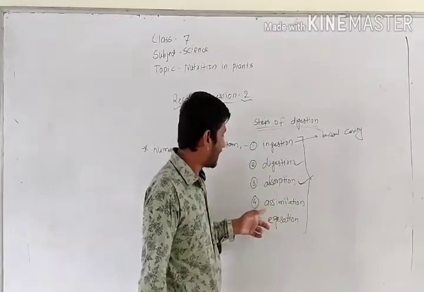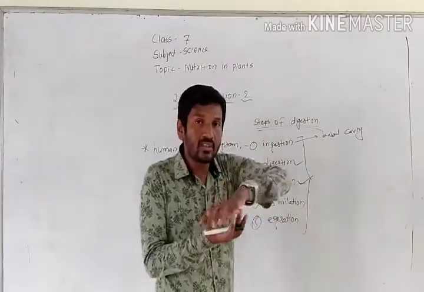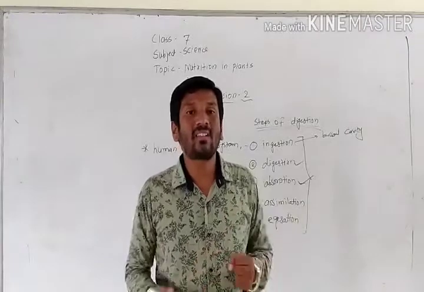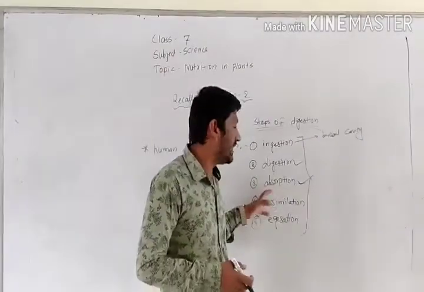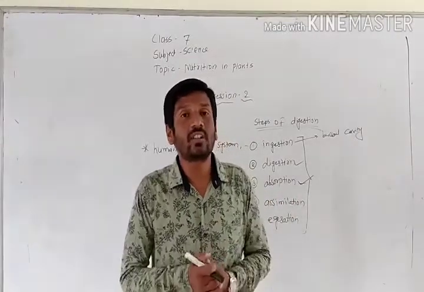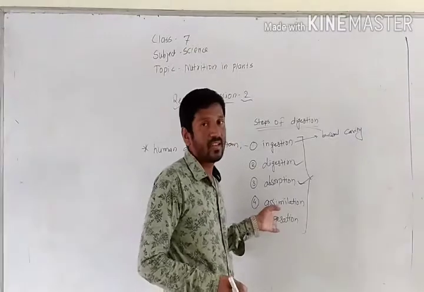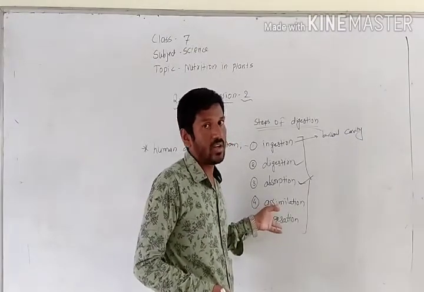Then after, there is a process of assimilation. Assimilation means whatever nutrients are absorbed by our villi and mixed into the blood, the utilization of those nutrients is called assimilation.